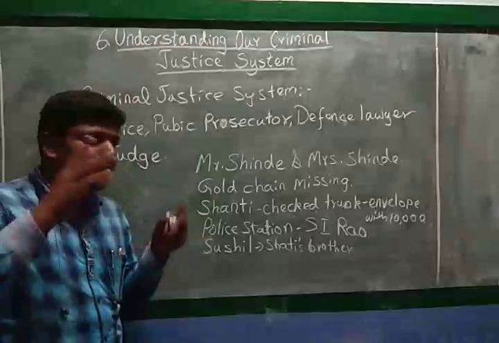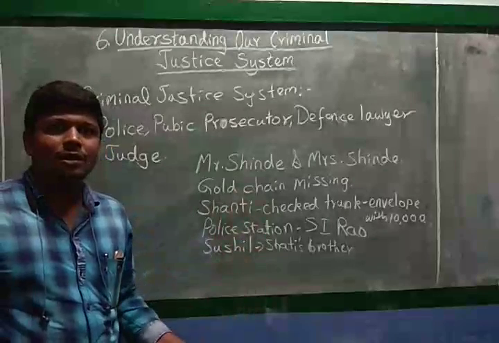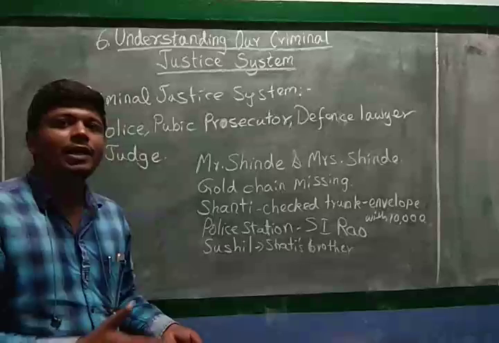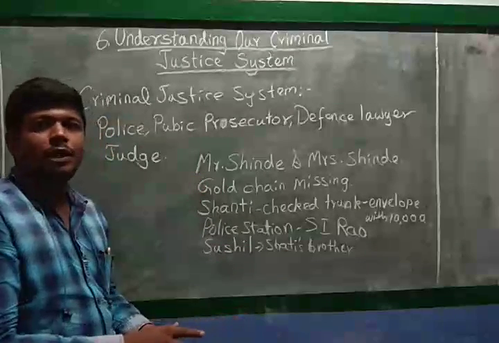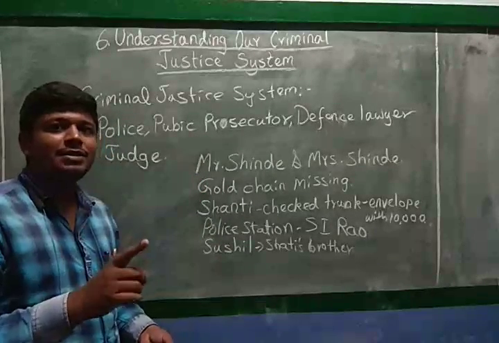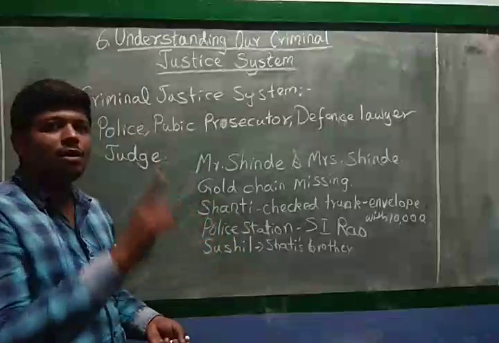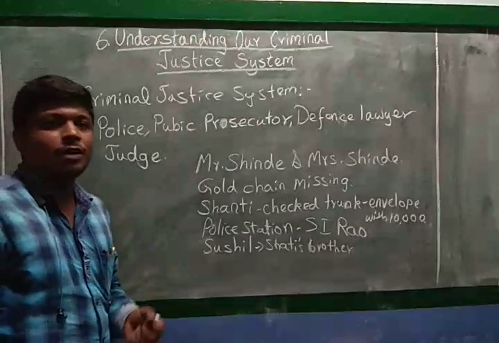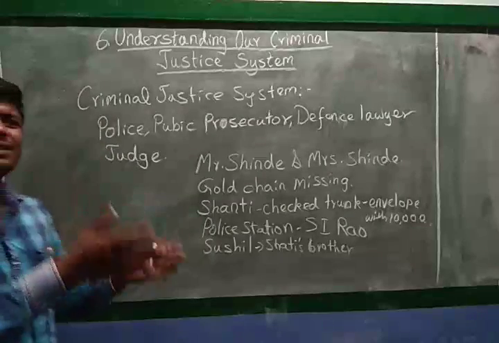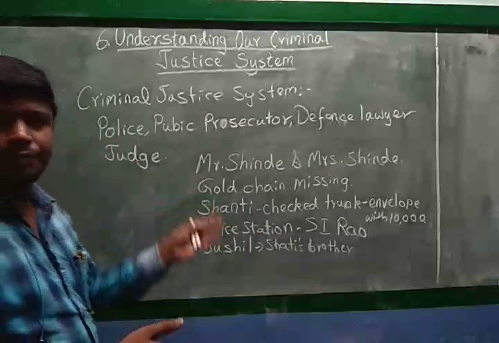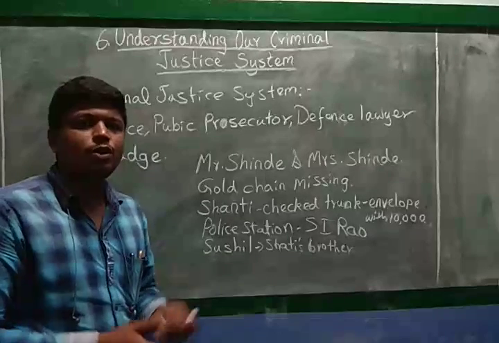Even then, they won't finalize that this person is the culprit, because they don't have the right to finalize that. The only person who can finalize whether he is a criminal or not is the judge of the court. Okay, ma'am. So they will give this charge sheet, with the FIR copy, to the judge.